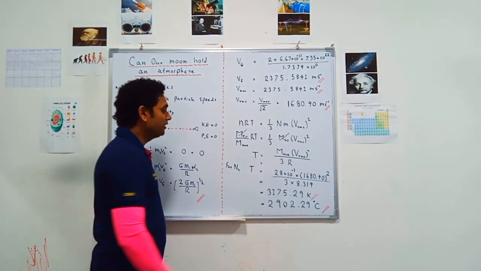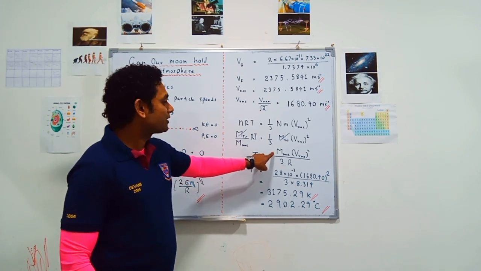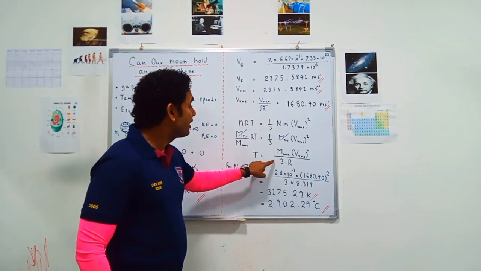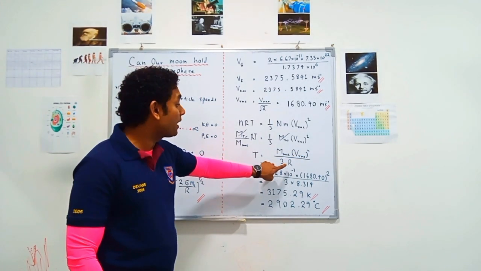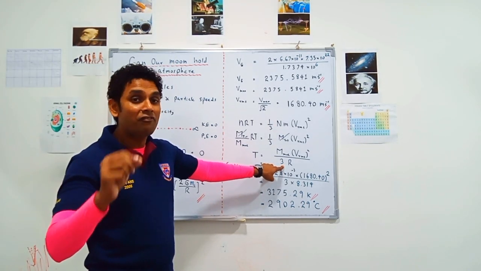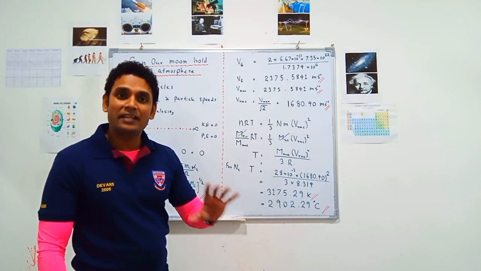Finally, T is equal to the molar mass of the gas times V_RMS, the root mean square velocity of the gas, squared, divided by 3 times the universal gas constant. Now we are going to apply this for a certain gas to calculate what the temperature of the gas would be for it to stay on the moon as an atmosphere.